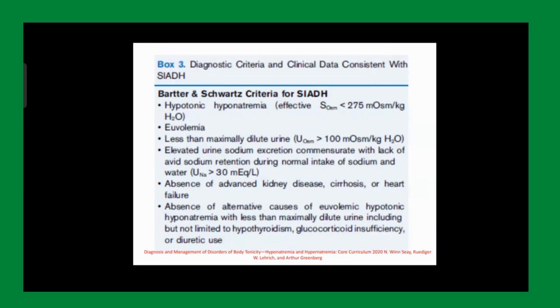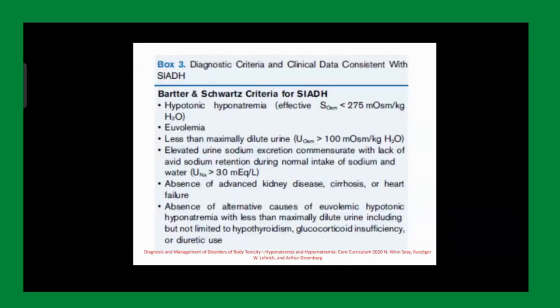कौन बताएगा? Renal... नहीं, कौन बताएगा? So see, I am checking your attentiveness. You are dealing with primary polydipsia. ठीक है. चलो, your urine osmolality should be more than 100. Your patient should be euvolemic. Your patient should be hypotonic. सही है. There shouldn't be any other advanced kidney disease or cardiac disease or liver disease. And you have excluded all the other possible alternative causes of euvolemic hypotonic hyponatremia. Right? Now let's move on.